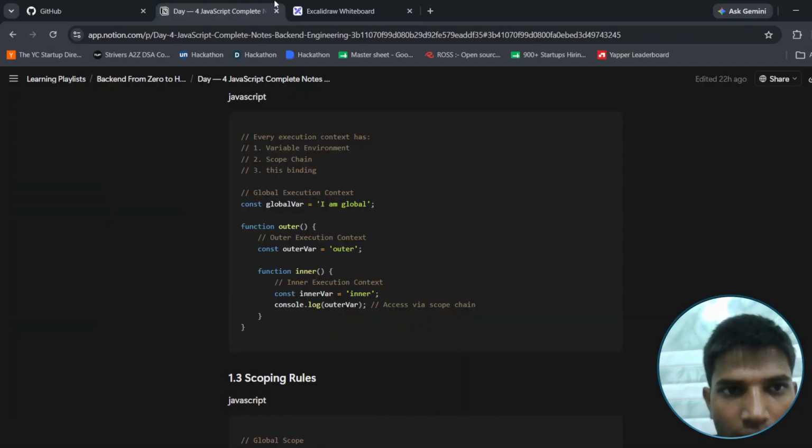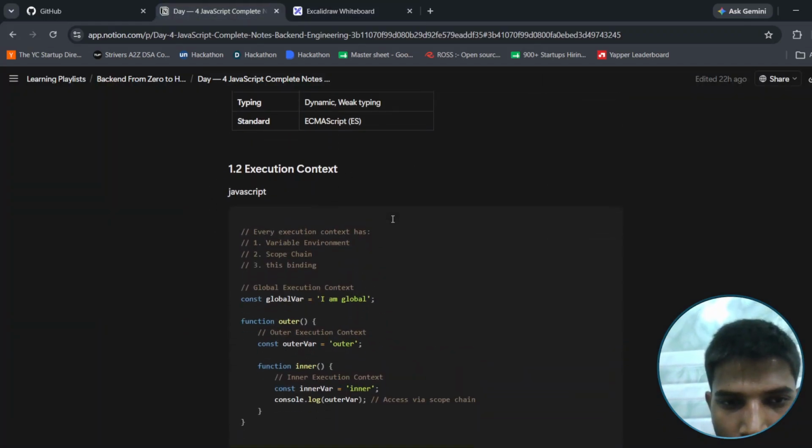This is how the function is used in the execution context.